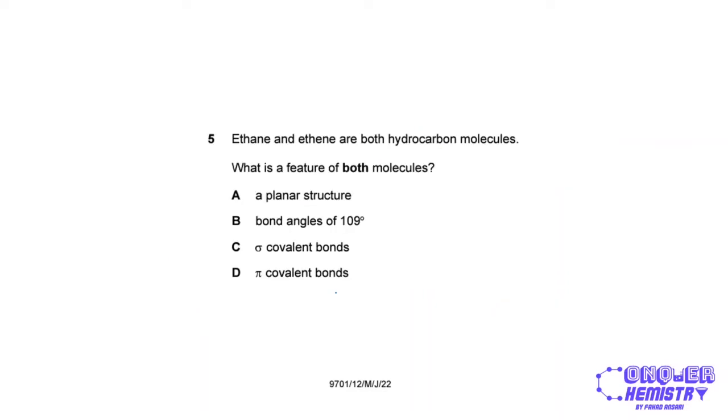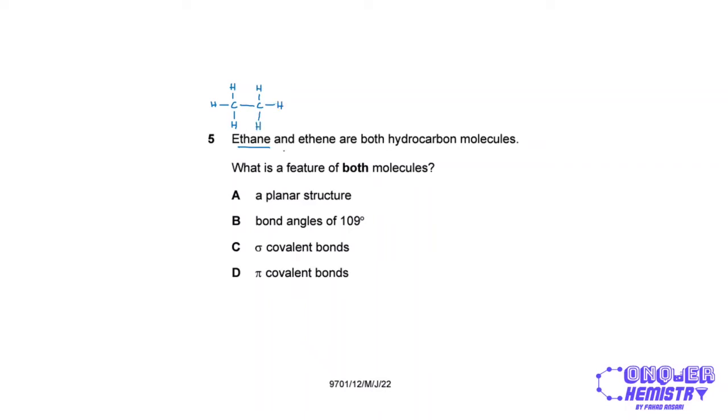Now, ethane and ethene, you have studied these very well. Ethane is C2H6. It looks something like this. We have 2 carbon atoms. Each is bonded to 3 hydrogen atoms, and the 2 carbon atoms are bonded to each other by a single bond.